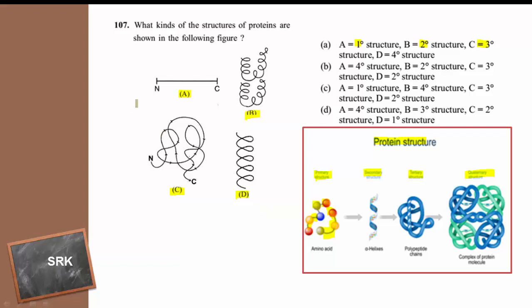So no doubt A represents primary and B represents quaternary, C represents tertiary and D represents secondary. So which one is the answer? Option C is the right answer with respect to the images given for protein structure.